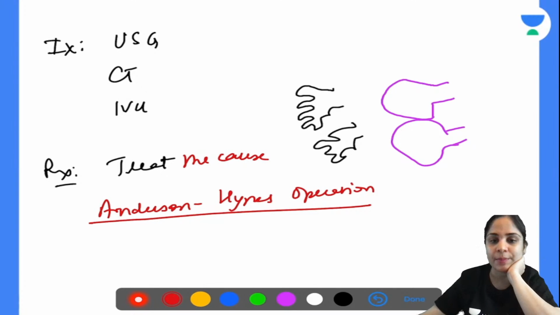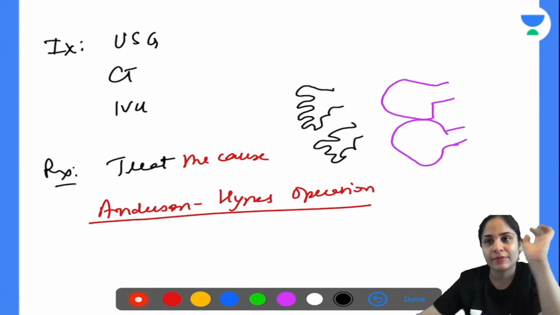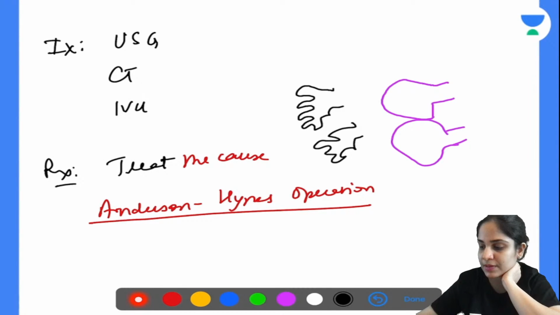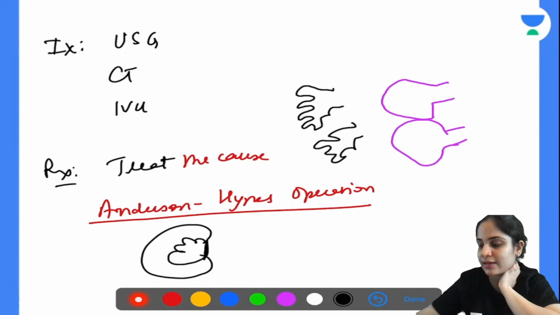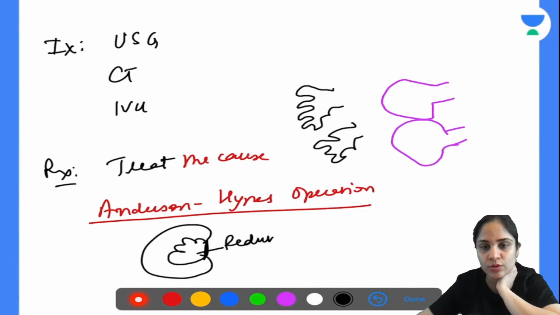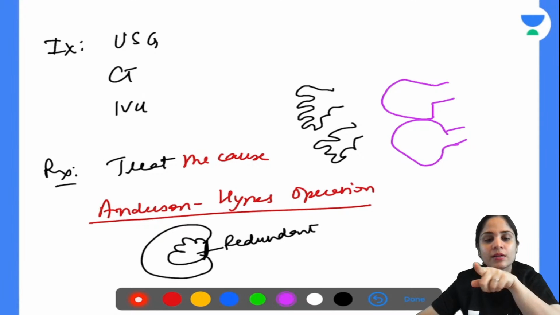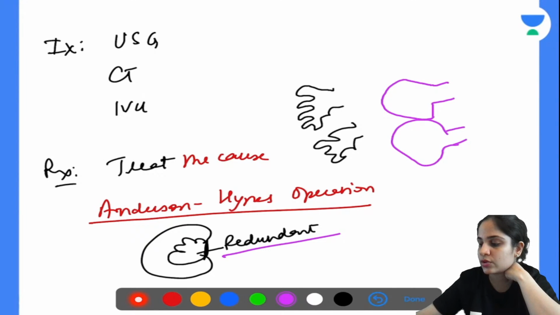Okay. So what happens if there is a pelviureteric junction obstruction for a long period of time? The renal pelvis becomes completely spasmodic, fibrosed and redundant. So what you do is you excise this, you remove it, and you create a new pelvis. So what are you doing? You're doing a pyeloplasty. You're creating a new pelvis.